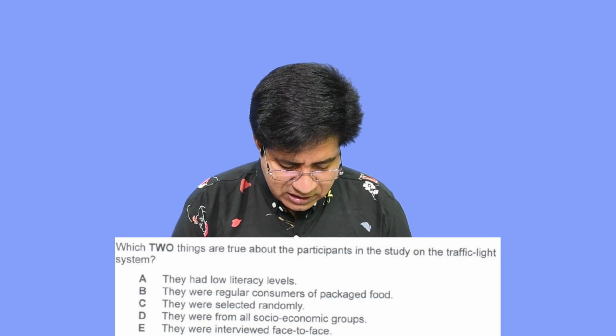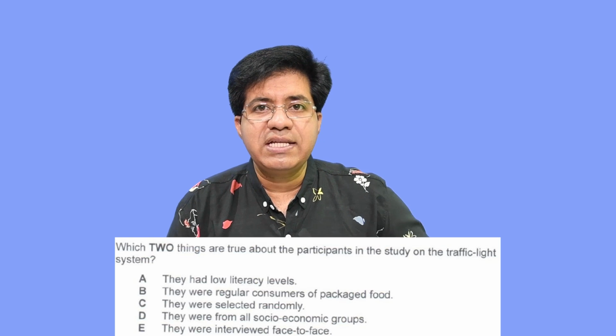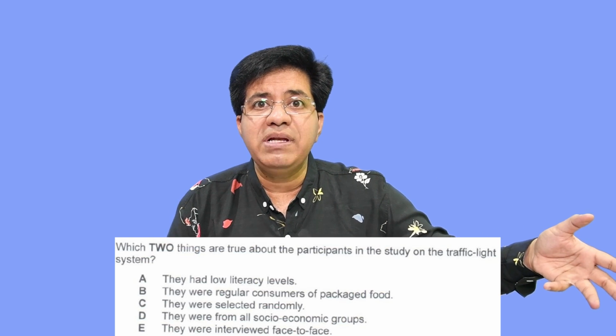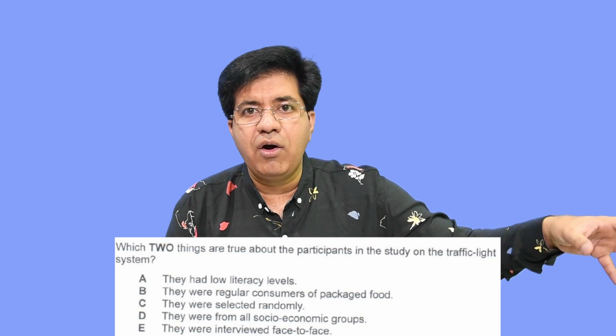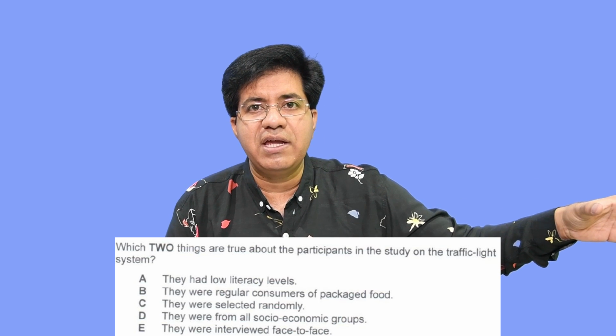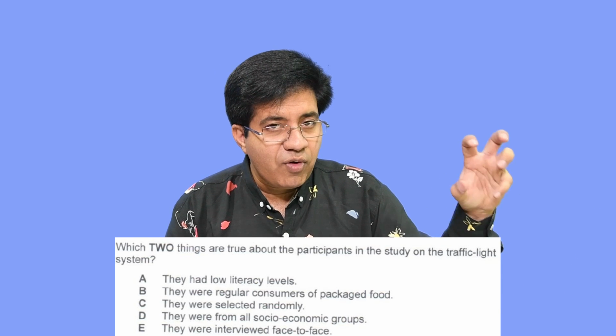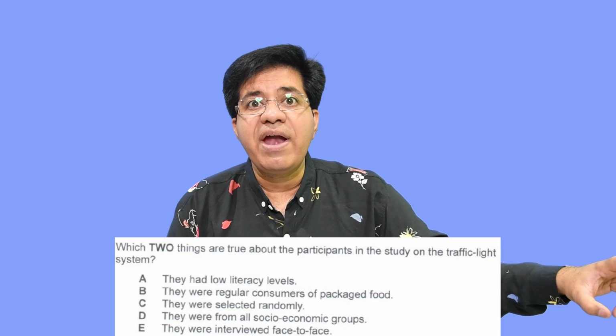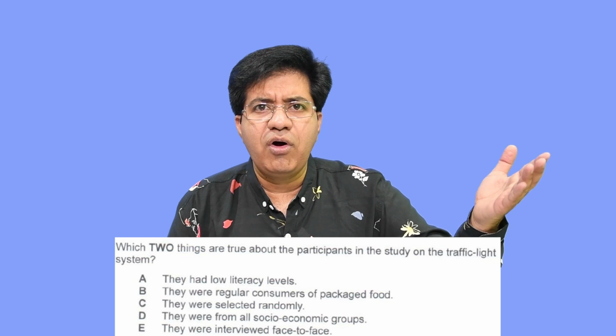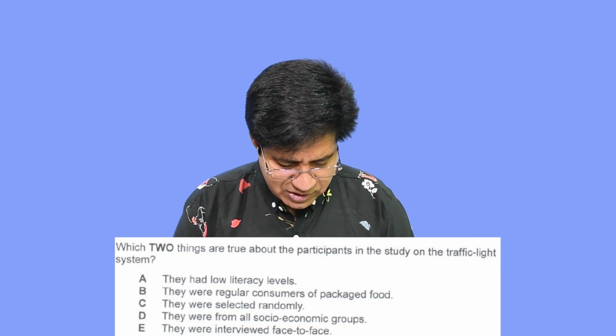C, they were selected randomly. If they say they selected all the participants randomly, it means from any order, any number, one from there, one from there. Otherwise they selected from one group, so that is not random. See, in IELTS we say random order and question order, it's just like that.